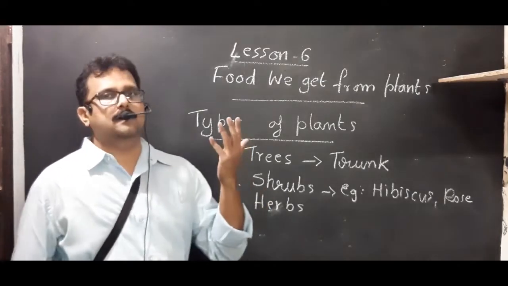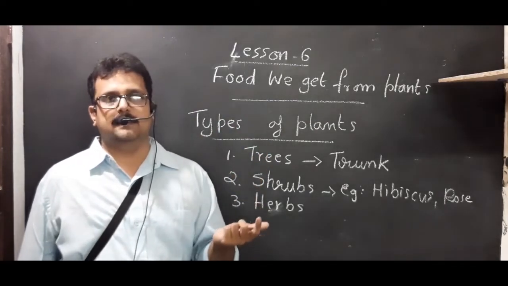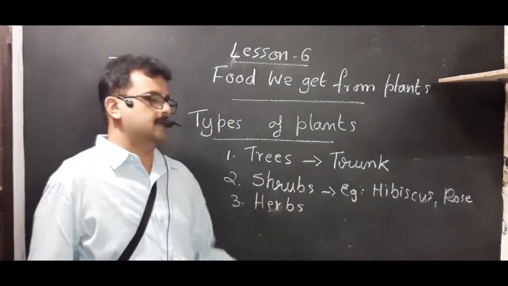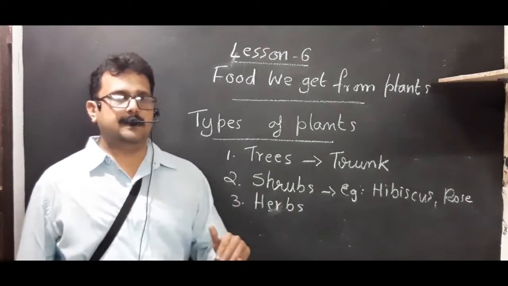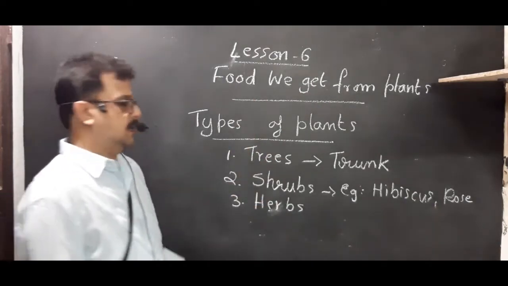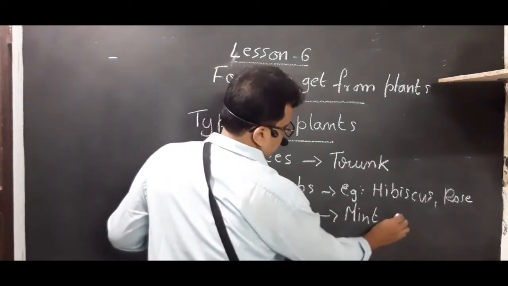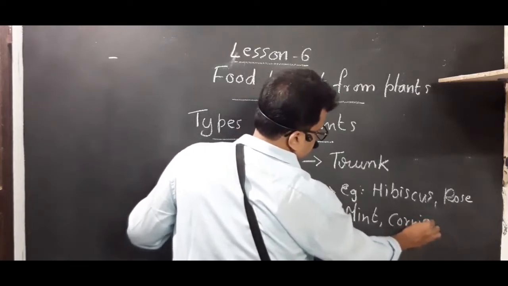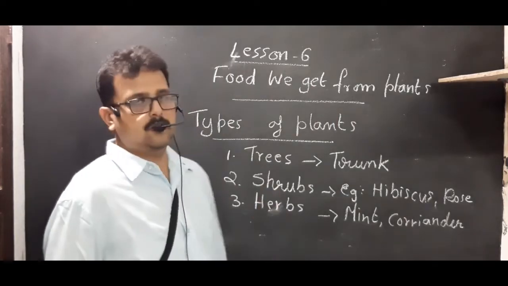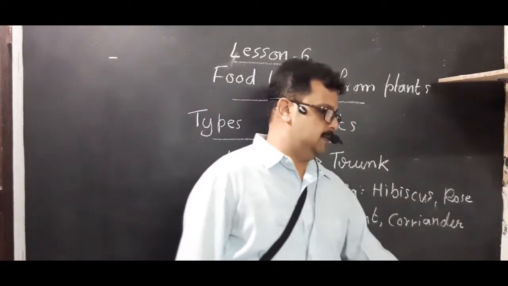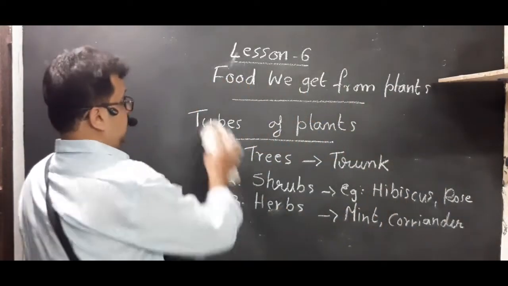Okay. You have common examples like mint plant, coriander. Okay. These types are examples of herbs. They don't grow into very large size. They are smaller in size when compared to other types. Example, I will write here: mint, coriander, etc. Okay. Then after that you have studied about the plants which need support.